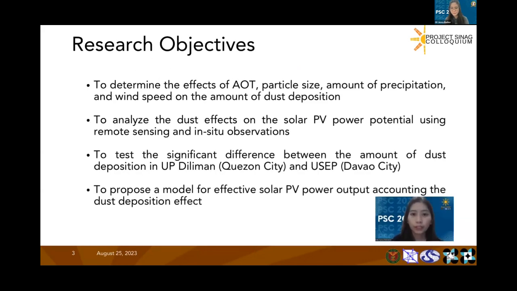So in this study, the research objectives are, first, to determine the effects of AOT, particle size, amount of precipitation, and wind speed on the amount of dust deposition. Next, to analyze the dust effects on the solar PV power potential using remote sensing and in-situ observations. Third, to test the significant difference between the amount of dust deposition in UP Diliman, Quezon City, and USEP Davao City. And lastly, to propose a model for effective solar PV power output accounting for the dust deposition effects.